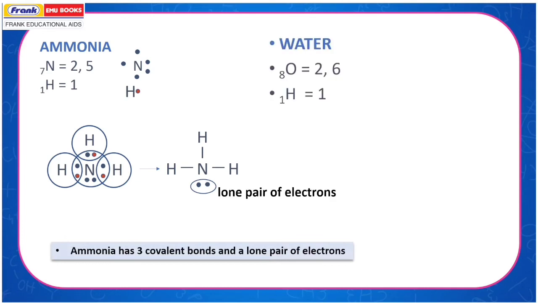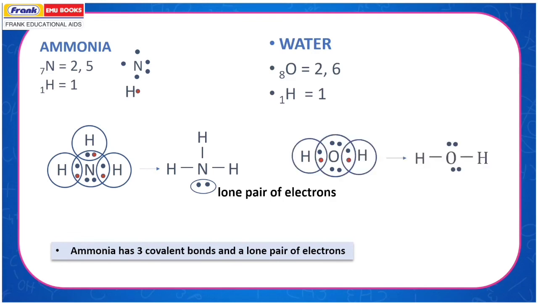Water. Oxygen, atomic number 8, has configuration 2,6. Hydrogen, atomic number 1, has configuration 1. Oxygen has 6 electrons in its outermost shell. 2 atoms of hydrogen share their 1 electron each, which leads to the formation of compound H2O. Oxygen has 2 lone pairs of electrons.